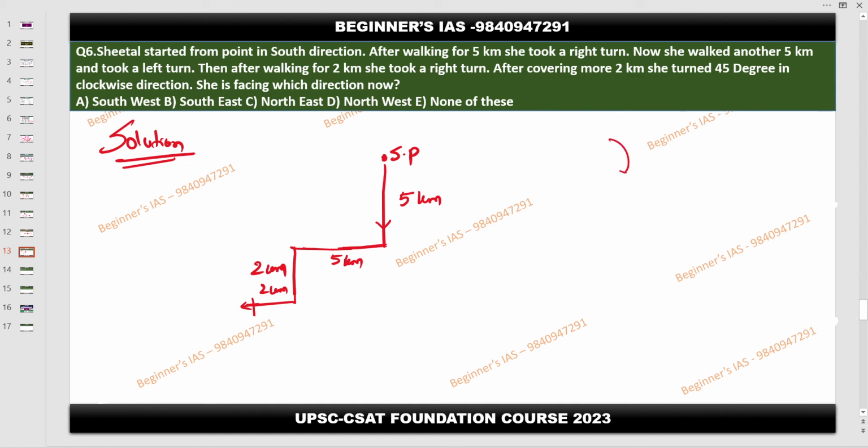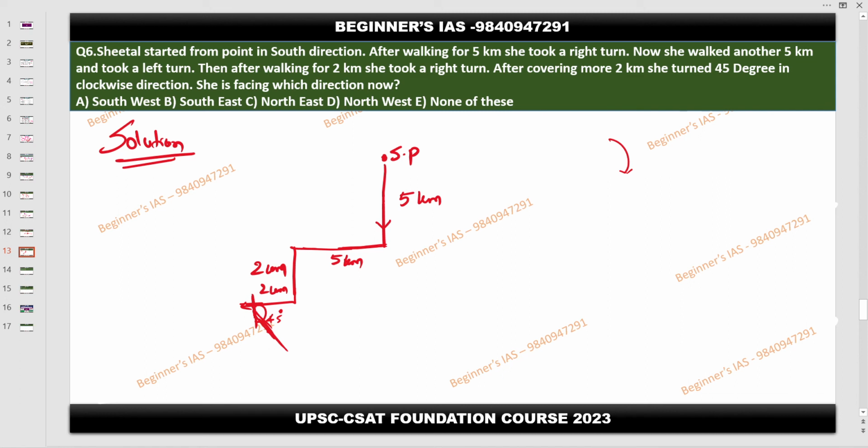So this is clockwise, right? Yes, sir. Which direction? So here, in this direction, isn't it? 45 degrees, right? Yes or no? This is 45 degrees. Am I right?